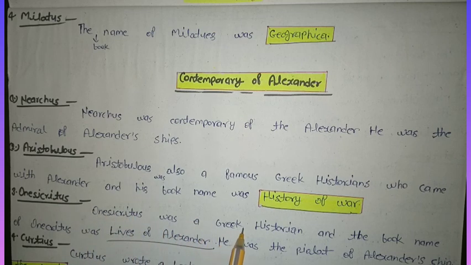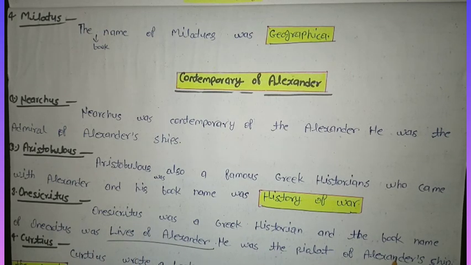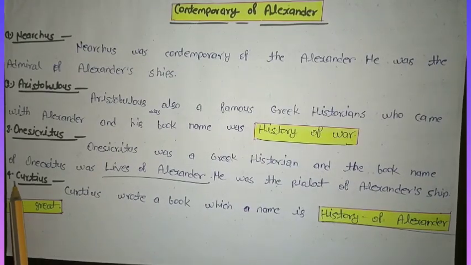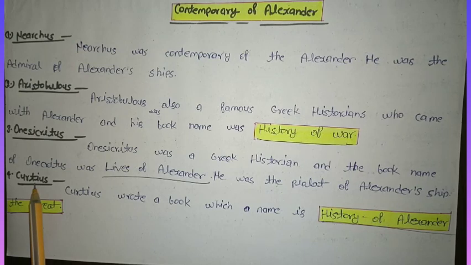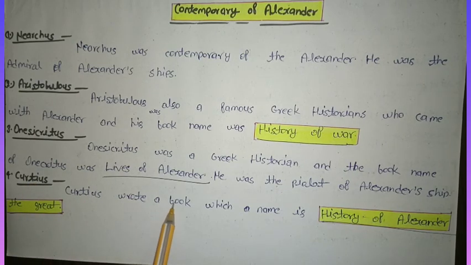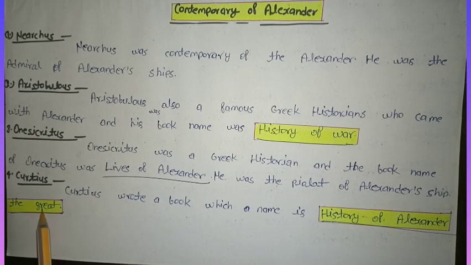Anticritus was a Greek historian, and the book name of Anticritus was Lives of Alexander. He was the pilot of Alexander's ships. Fourth Greek traveler who came to India with Alexander was Curtius. Curtius wrote a book whose name is History of Alexander the Great.